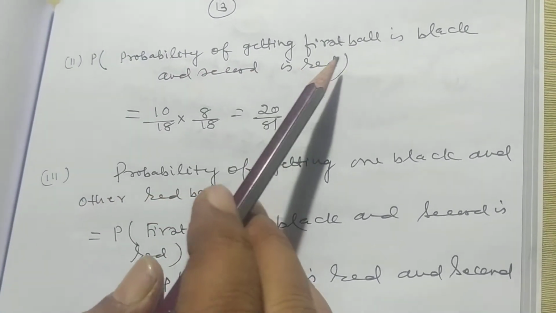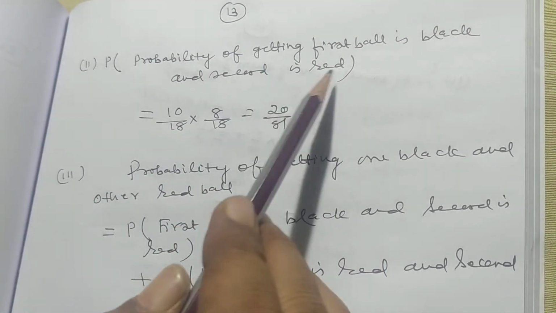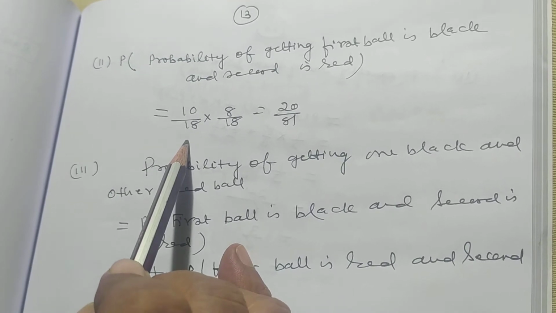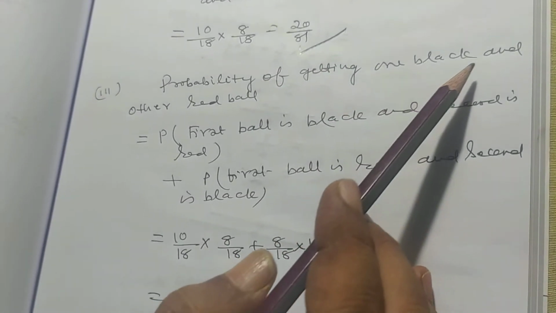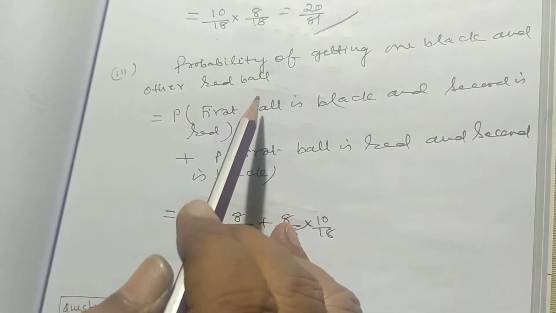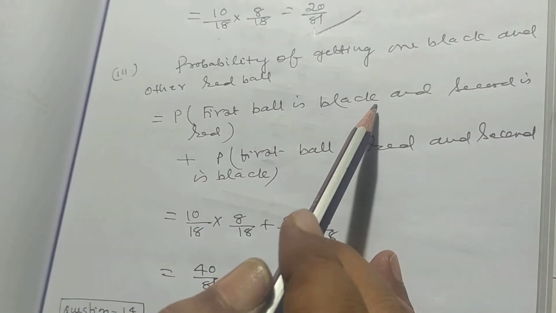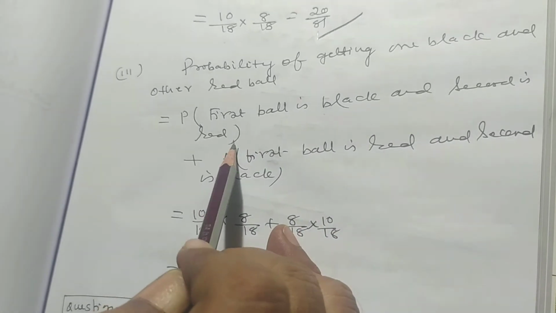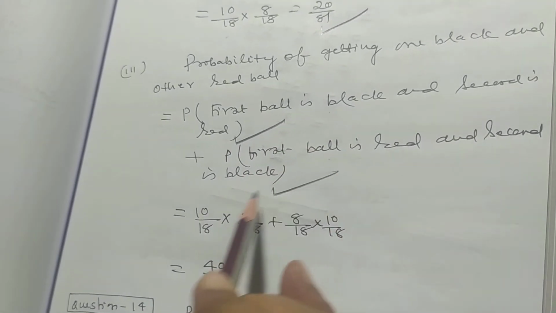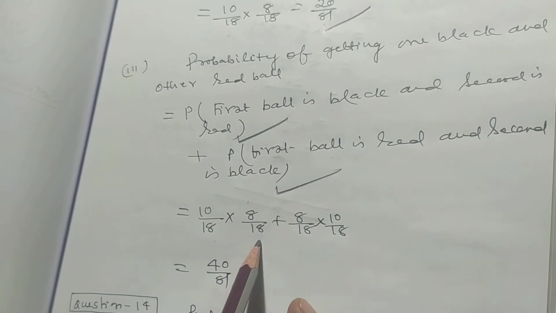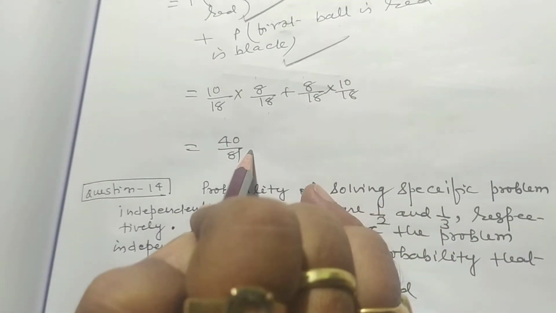Probability of getting the first ball black and the second red is 10 by 18 into 8 by 18. Probability of getting one black and the other red ball is: probability of first ball black and second red, plus probability of first ball red and second black. 10 by 18 into 8 by 18 plus 8 by 18 into 10 by 18, that is 160 by 324.